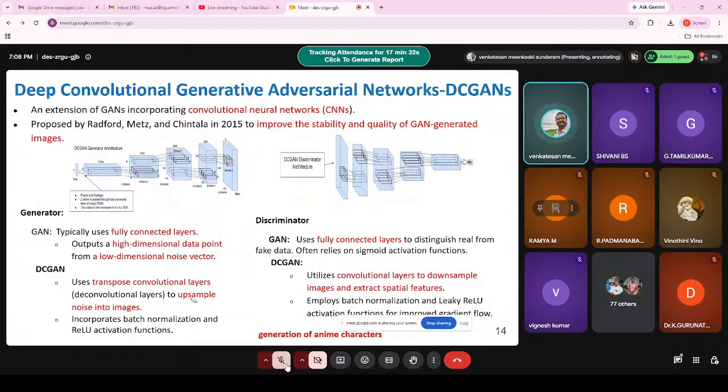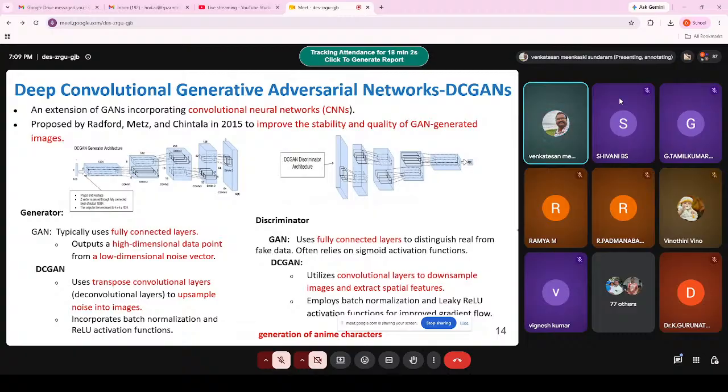And you will be using the batch normalization and then the activation function that you may know. Then the discriminator looks the same as the discriminator in the original GAN model, but how does it differ? It is called DCGAN. In GAN, we are using fully connected layers to distinguish real and fake, because the discriminator will take the samples generated by the generator as well as the original samples, right?